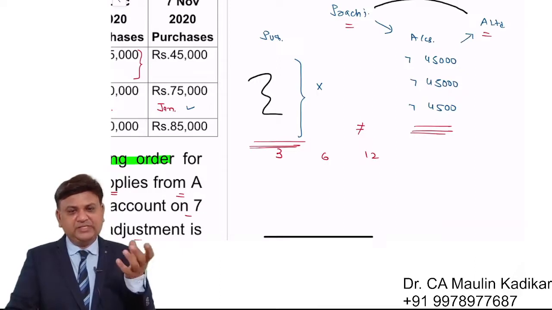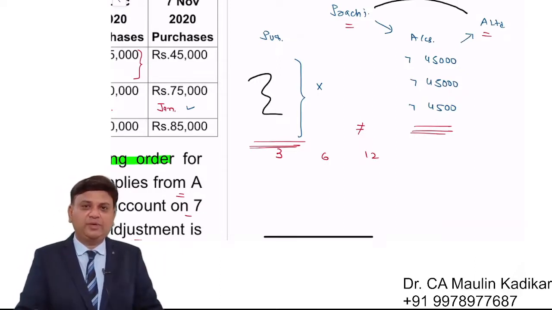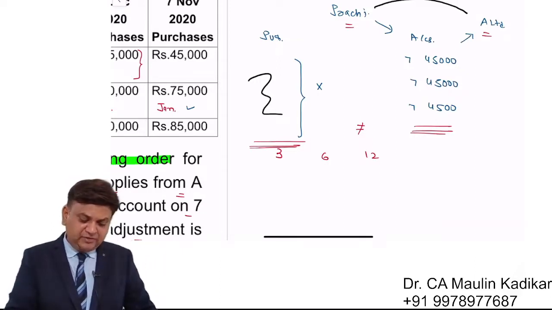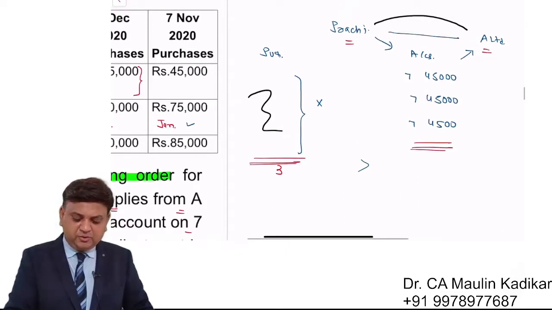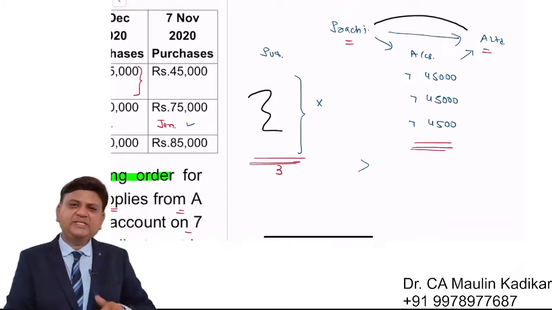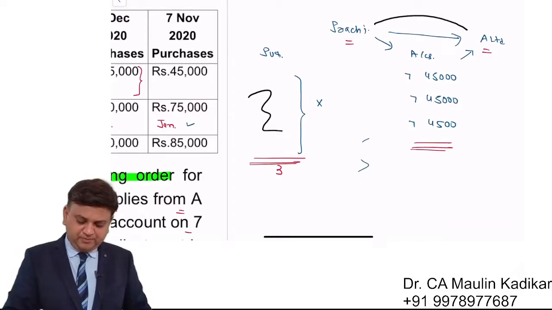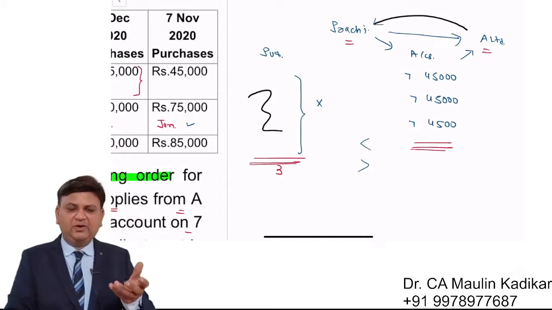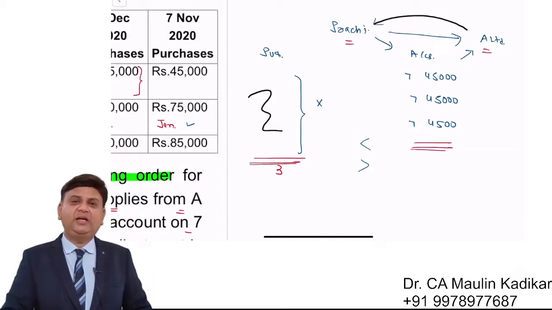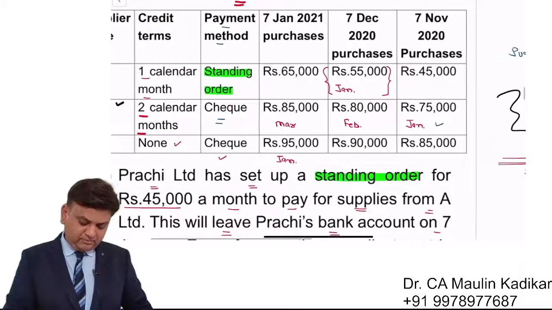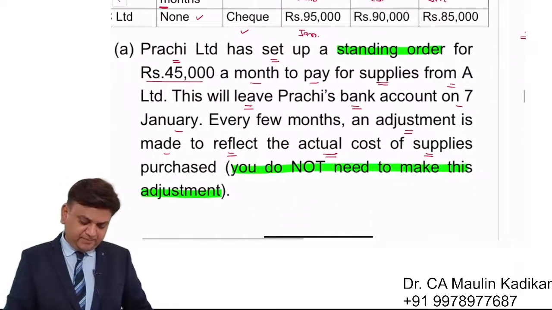If the purchases and the payments are the same, then there is no problem. However, if the purchases are more, then whatever the deficit in the payment, Prachi will pay to A Limited. And suppose the payments are more, then A Limited will refund or pay back the excess amount that A Limited has received. Like that, they have provided.